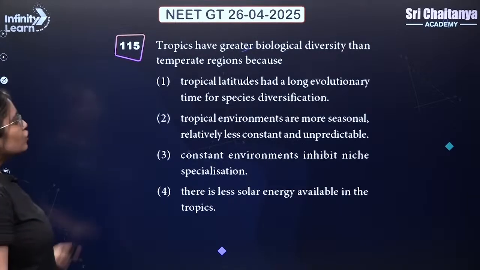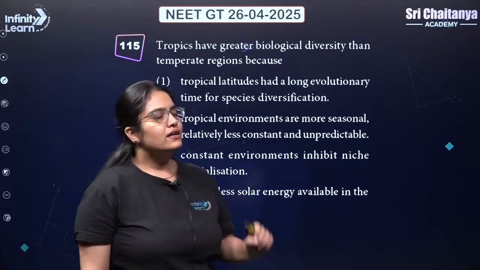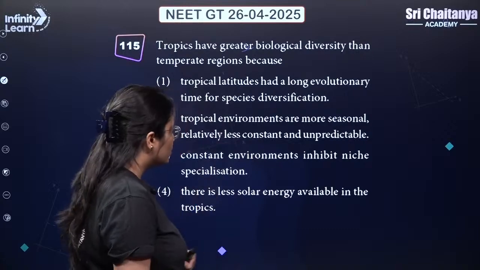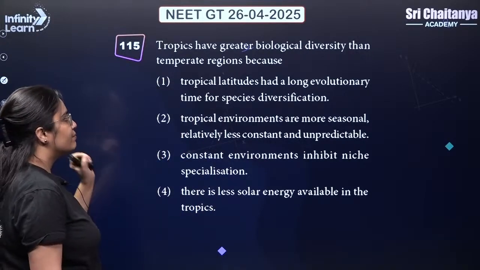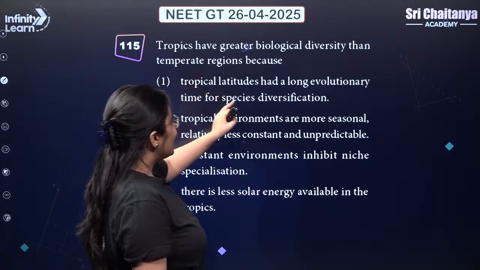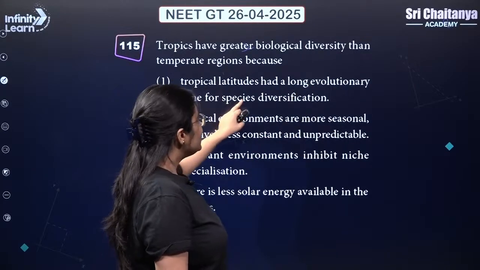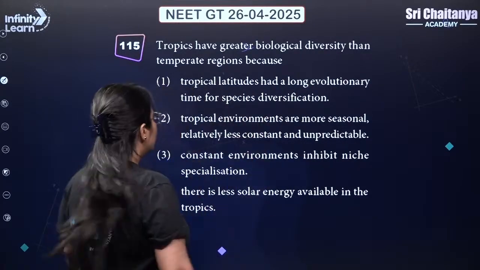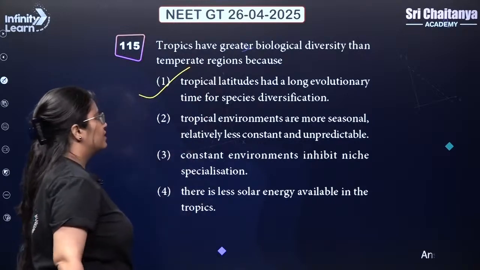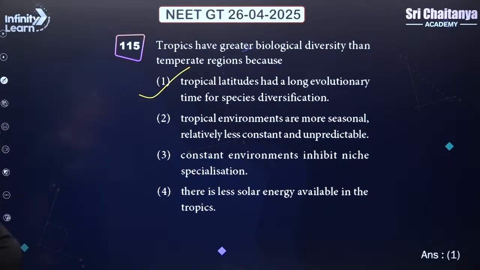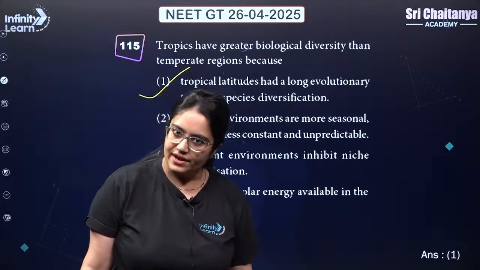Next, tropics have greater biological diversity than temperate because the tropical latitudes had a long evolutionary time for species diversification. The first is in fact absolutely correct. So in this question, 1 is the right answer.